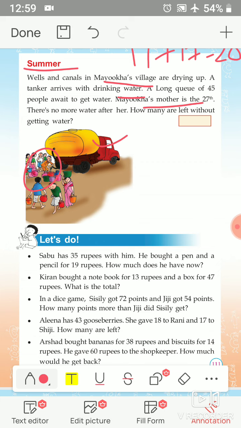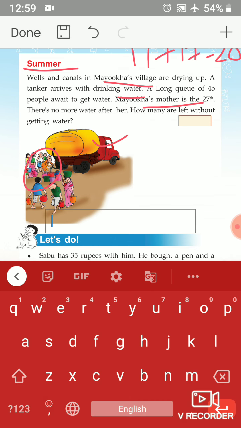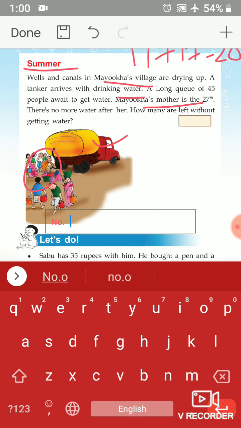So 45 minus 27. Yes, that is the number of people in the queue. Number of people in the queue. Yes, 45 people.